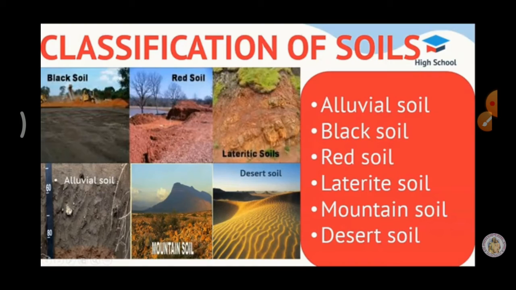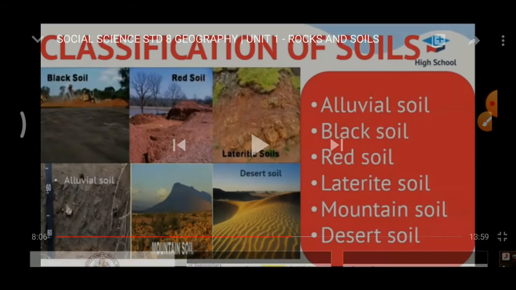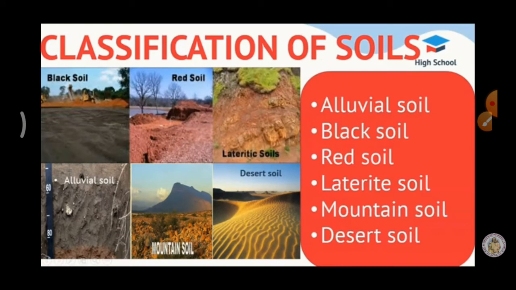Desert soils. These are sandy soil found in the hot desert regions. These desert soil only found in desert regions. These soils are porous and saline. Since it is infertile, agriculture in these soils are not so successful. So these soils are infertile soil. So we can't do agriculture in these soils.